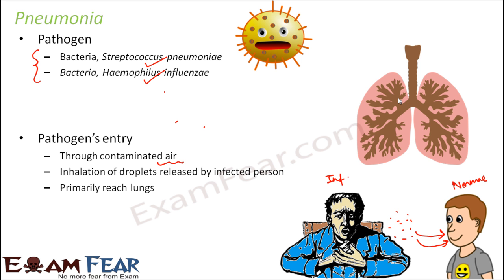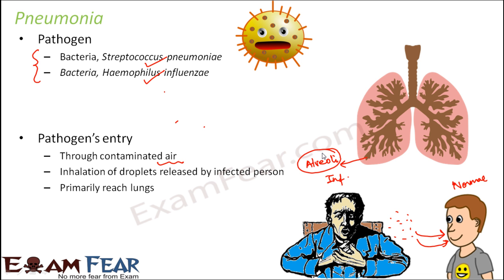Which part of the lungs does it affect? It affects the alveoli. Alveoli are sac-like structures at the terminal ends. The pharynx will open to form bronchi, bronchi will further branch out to form bronchioles, and bronchioles will branch out to form alveoli. Alveoli are the main sites for gaseous exchange. It is at the surface of alveoli that oxygen and carbon dioxide exchange takes place.